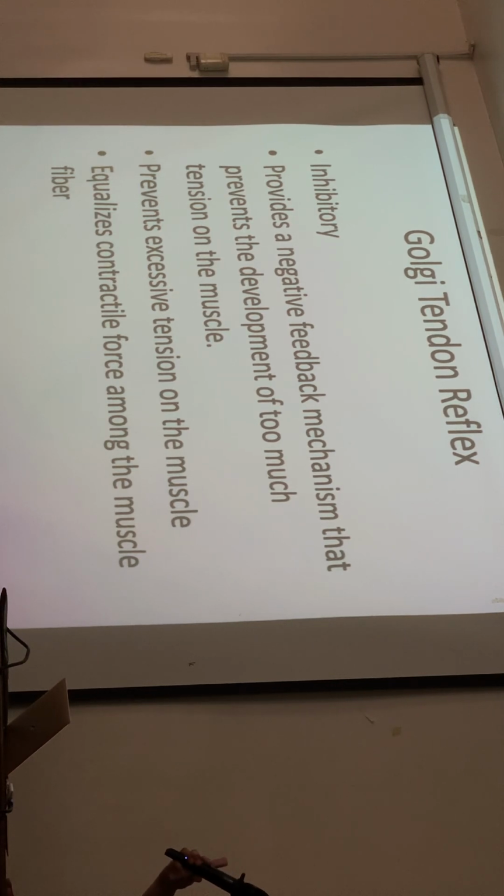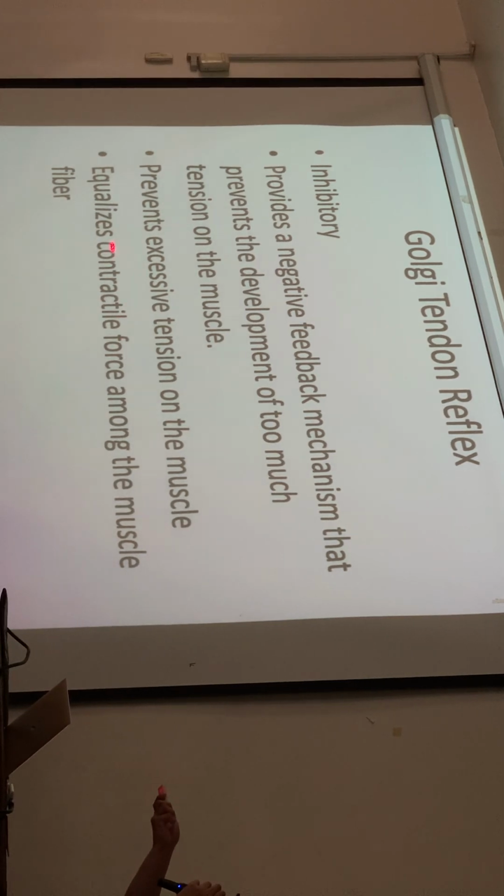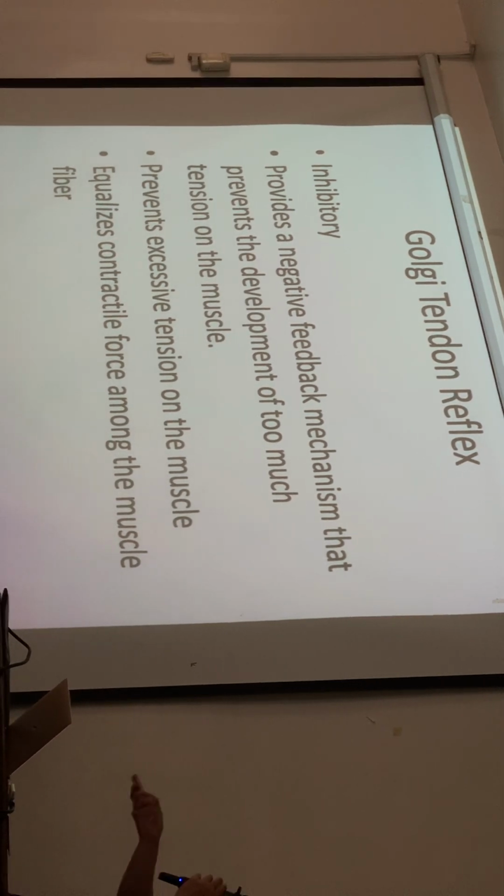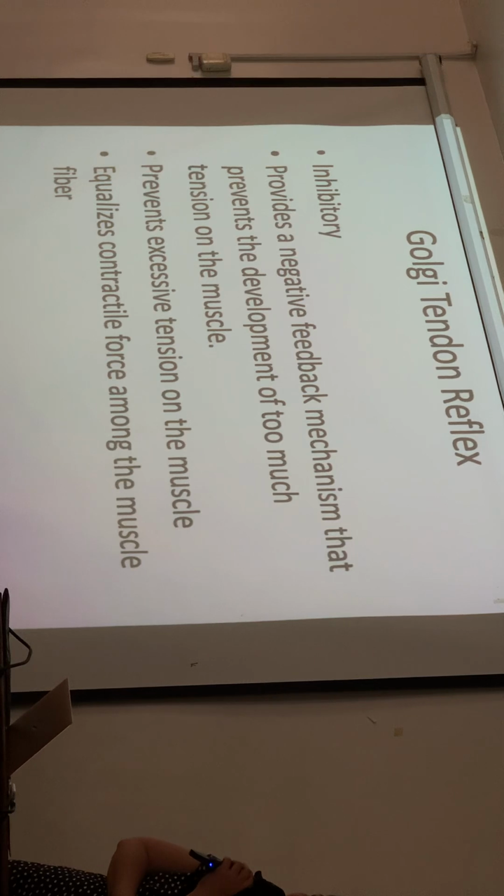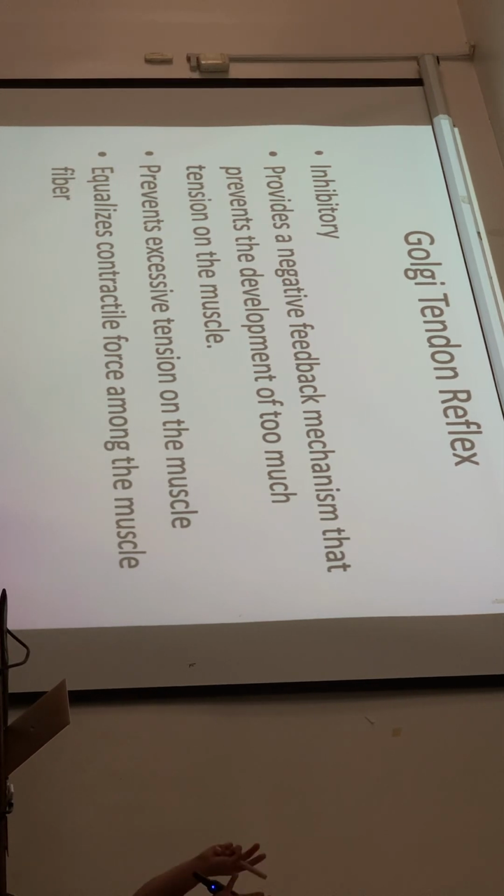It is actually an inhibitory type of reflex because it provides a negative feedback mechanism that prevents the development of too much tension on the muscle and equalizes contractile force among the fibers. Just know the differences between the muscle spindle and the Golgi tendon organ when it comes to their effects, primarily for this discussion.